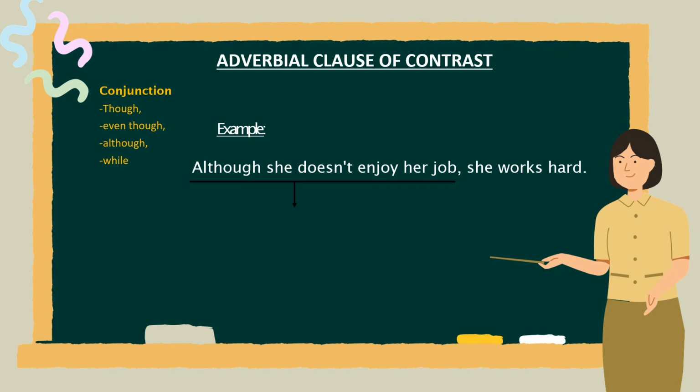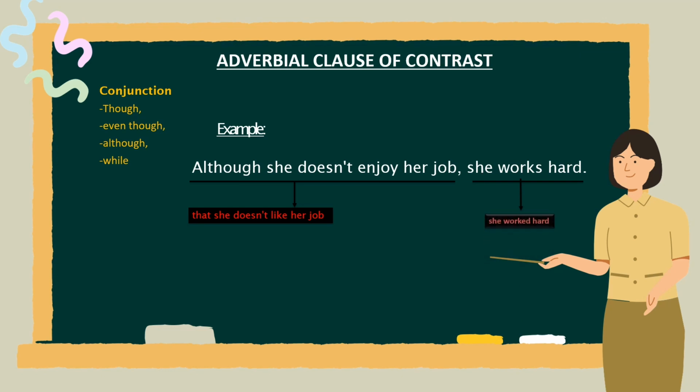Now, in the first statement, we know that she doesn't like her job, and as we can see in the real world, if we don't like something, then we try to stay away from it as much as possible, right? However, in the second statement, she works hard.